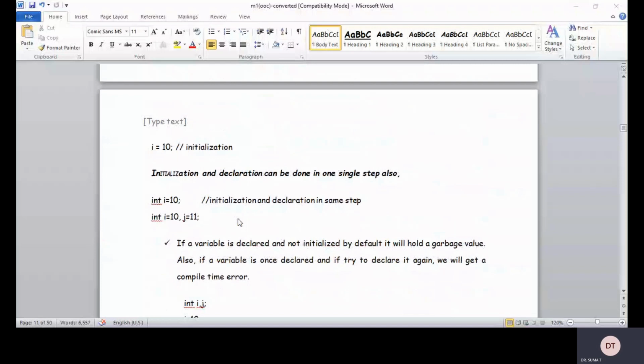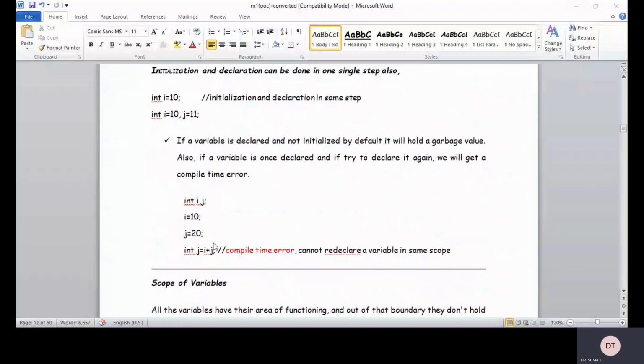Okay, if a variable is declared and not initialized, by default it will hold a garbage value. Also, if a variable is once declared and you try to declare it again, we'll get a compile time error. Okay, so like this. We have already declared int i, j and then int j = i + j.